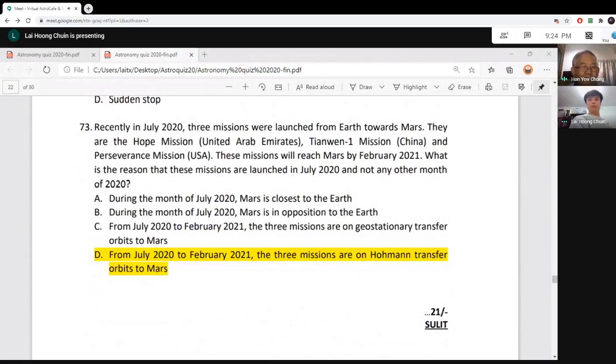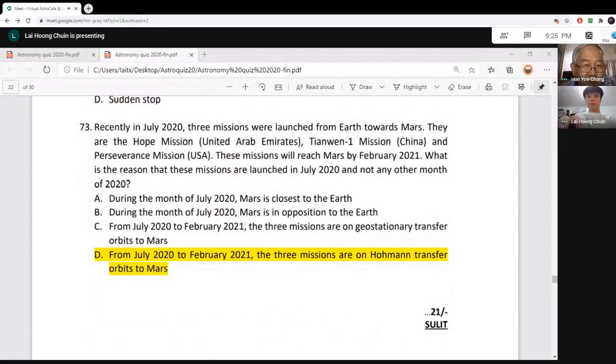So basically, what is the reason that these missions were launched in July 2020 and not any other month? The general answer is to use the least fuel to travel from Earth to Mars. So of course, D is the correct answer.